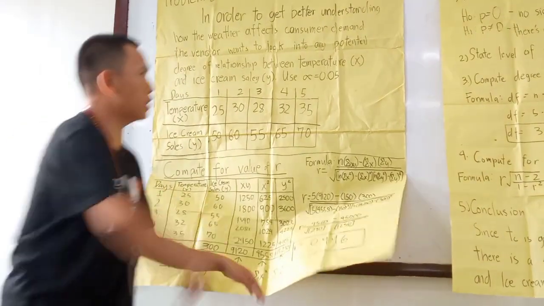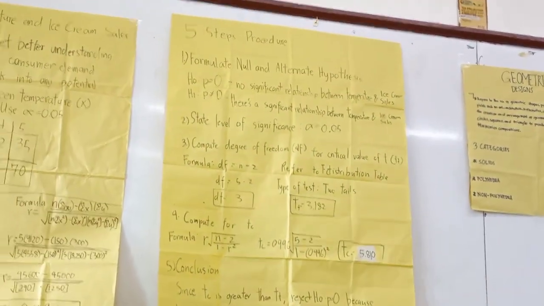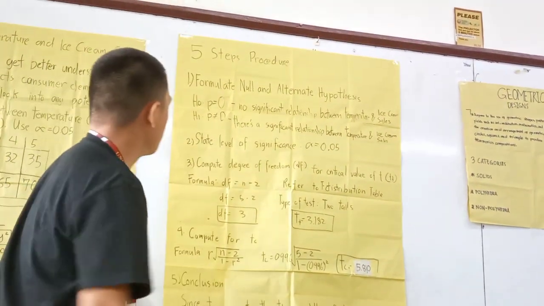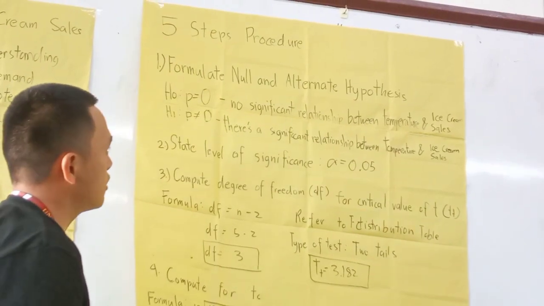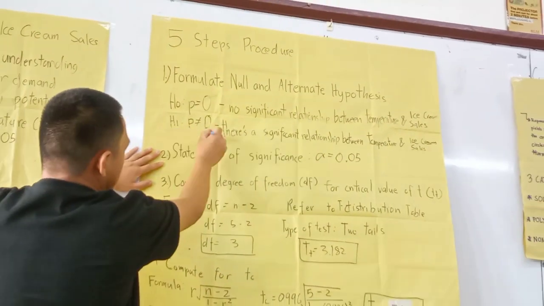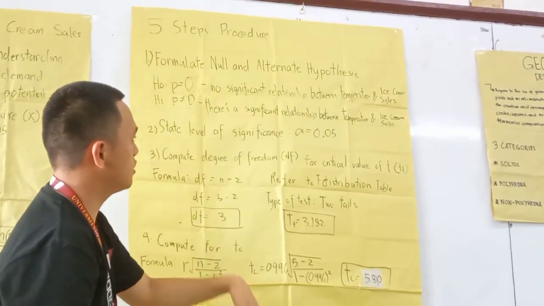positive correlation. Now moving on to the 5-step procedure. Number 1, formulate the null and alternate hypotheses. Repeating the process here, the null hypothesis means no significant relationship, and the alternate hypothesis means there's a significant relationship.